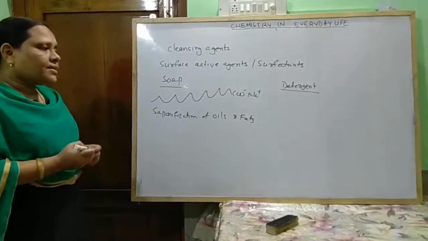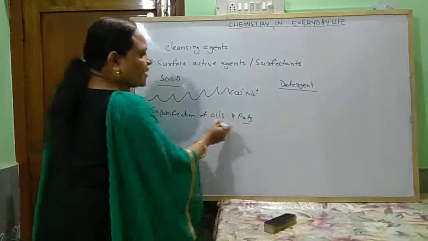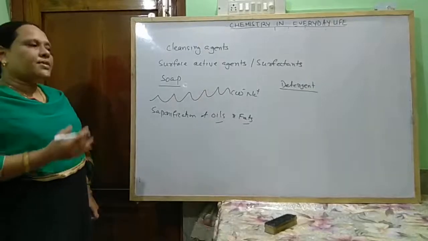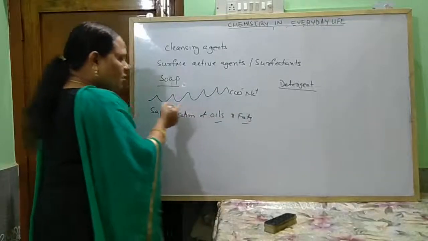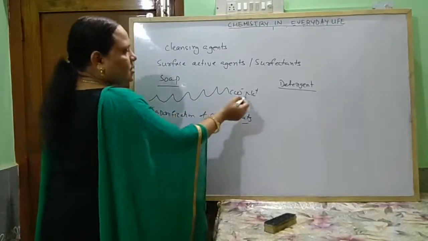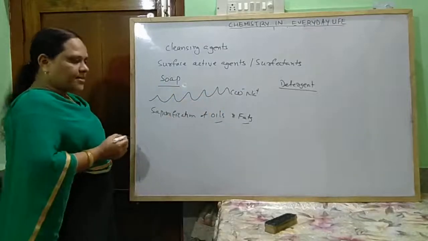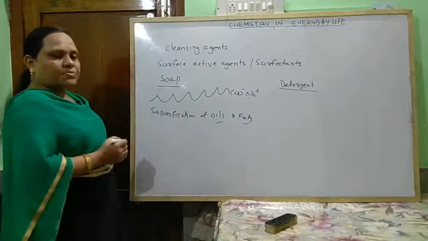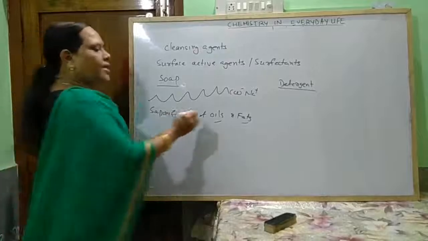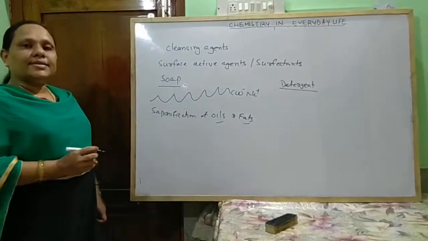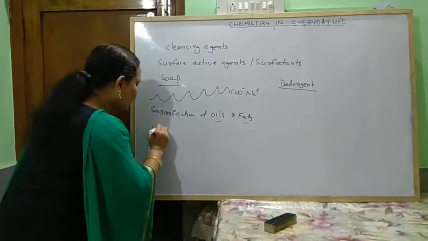These oils and fats are triglycerides of higher carboxylic acids. So soaps are sodium salts of higher fatty acids. The process by which soap is prepared from oil and fat is known as saponification, and oils and fats are triglycerides of higher carboxylic acids. For example,